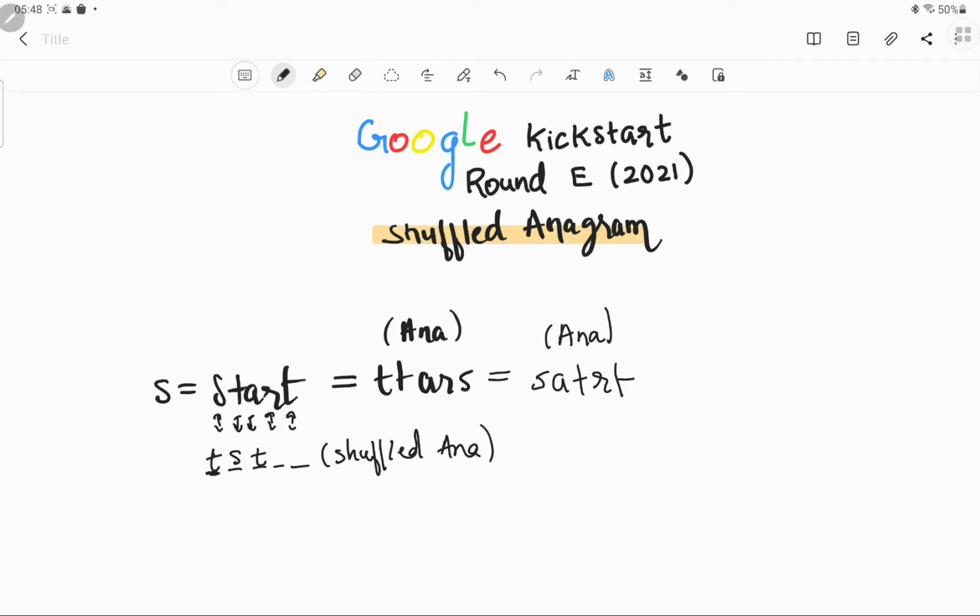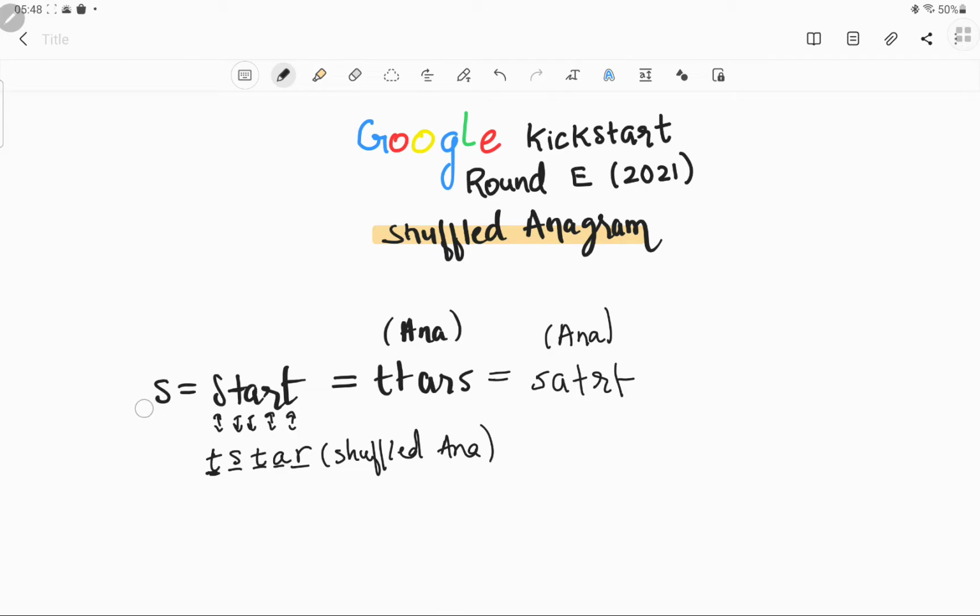So let's have T only. At R we can have A, and at last we can have R. So this is a shuffled anagram. So I think now we are clear with what the question is demanding. So given any string, we have to either print any one shuffled anagram, or we have to print out impossible if it is not possible.